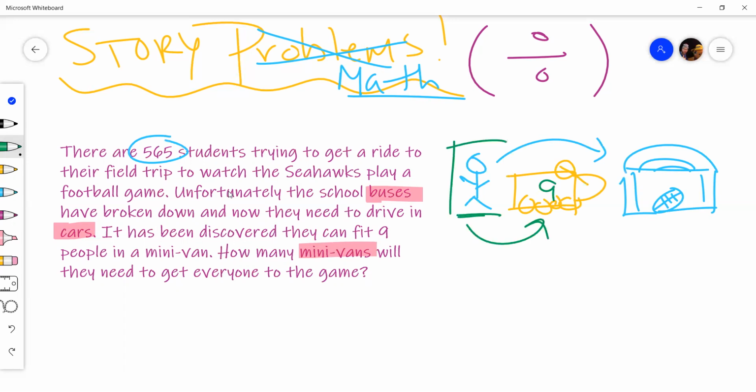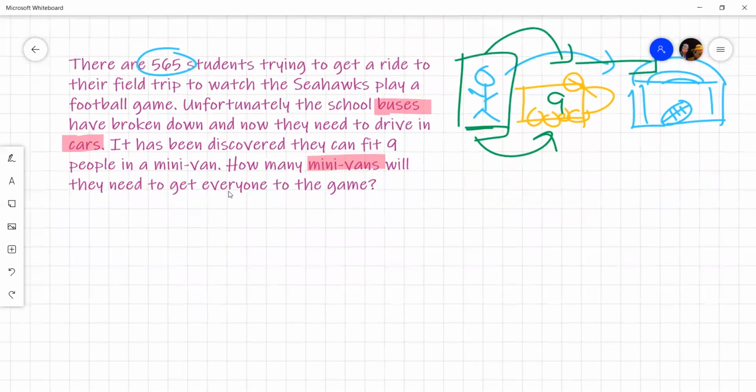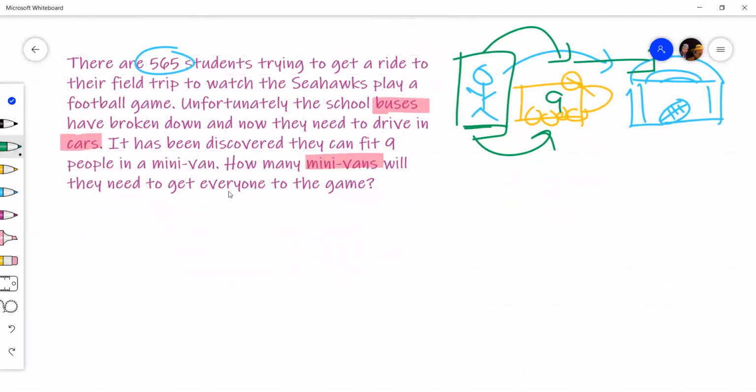So we're starting with this big group of people. We're breaking them into groups of 9. We're trying to get them to the game in general. Cool. So let's start with math, right? Mathematically, the process is saying, okay, well, there's 565 students. We're going to divide them into these minivans that hold 9 people. And we just need to figure out how many minivans we will need to make sure the process happens.